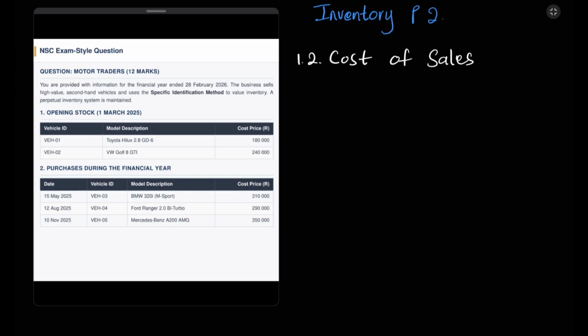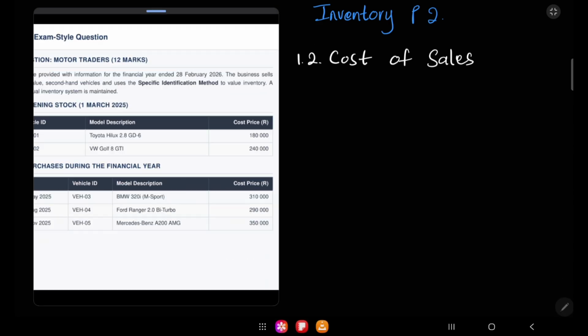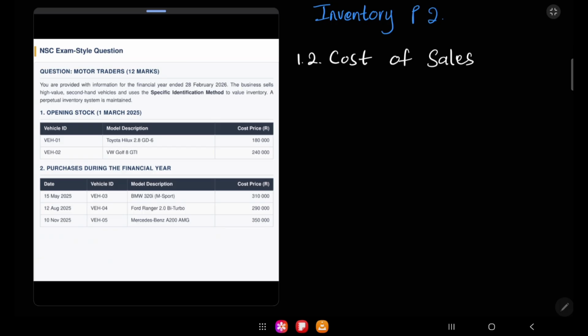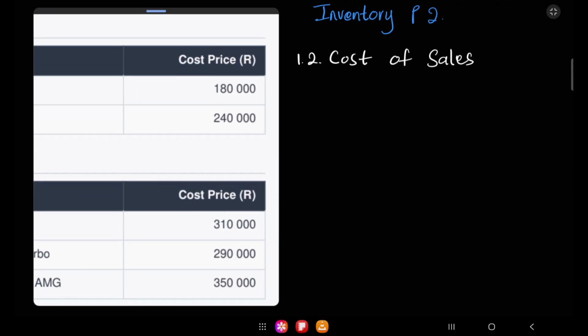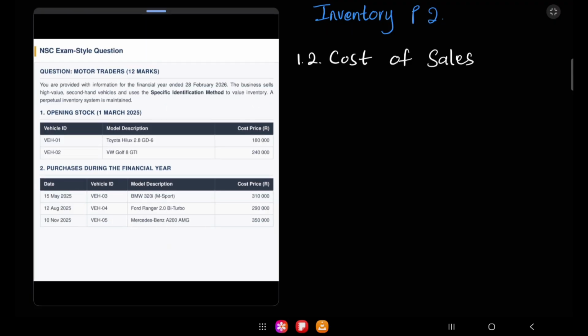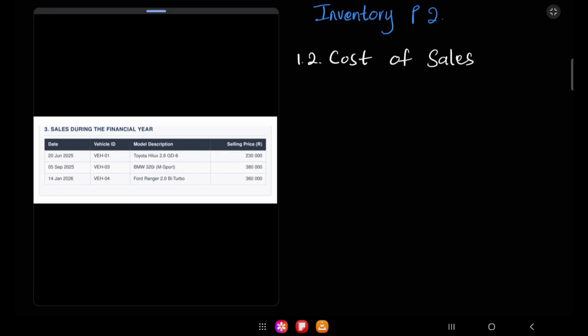Okay, so in simple terms, you buy your inventory, right? Your stock, in this case you have cars. We bought them at a certain cost. There it is, our cost price. Okay, so when we sell that inventory, the cost of the items sold becomes our cost of sales. Here we have our cost price. You guys can see that, right? This is the cost that we got for buying these cars. Okay, so we get our cost of sales when we sell these cars.